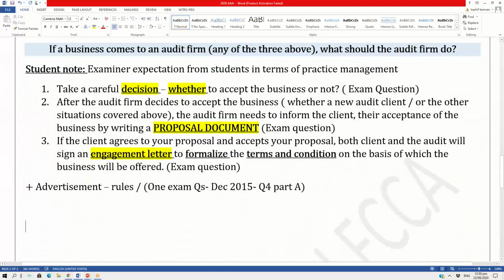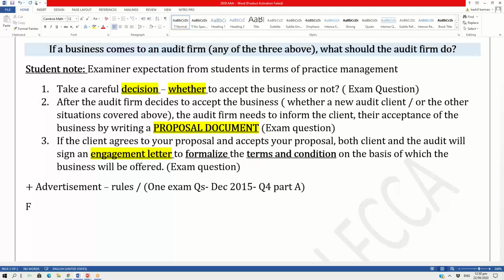And then I finally told you, if a business comes to an audit firm, what should the audit firm do? And the three types of exam question. And another exam question which comes on advertisement, which is a standalone area, nothing to do with 1, 2, 3, but that's a standalone question which comes on advertisement. So that defines the boundary of practice management from a AAA perspective.